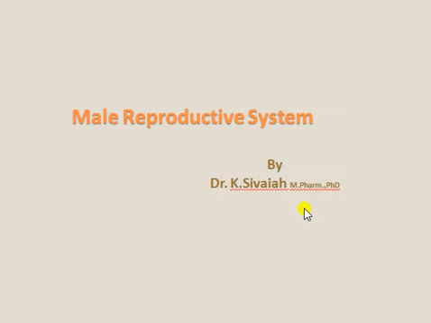Our next chapter is the male reproductive system. So, what is reproduction? Re means again, production means to produce new babies. In the male reproductive system, as per your syllabus, they have given the structure and function of the male reproductive system. So let us come to the male reproductive system.